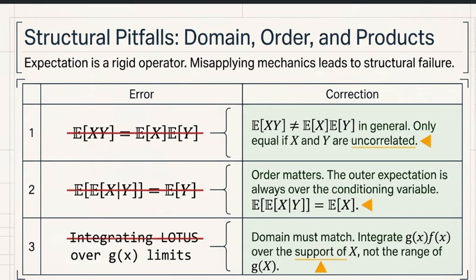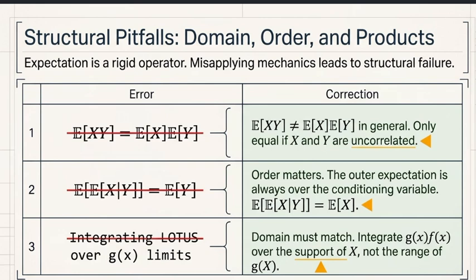Next thing is integrating or summing over the wrong range in LOTUS. When using the law of the unconscious statistician, which is LOTUS, to find expectation, remember that the limits of the integral must cover all possible values of X, not the values of g(X).